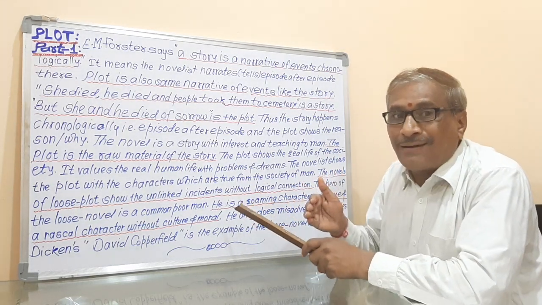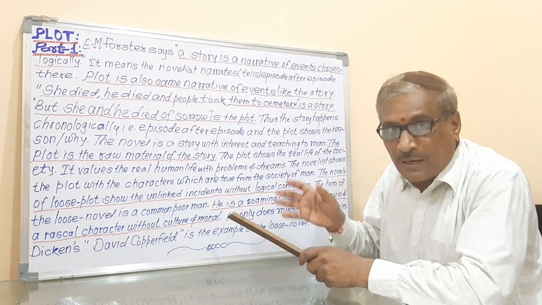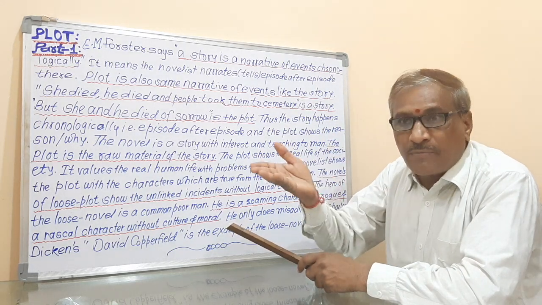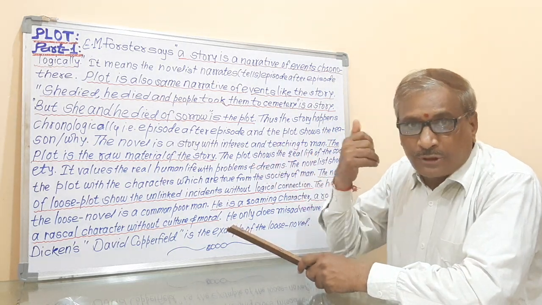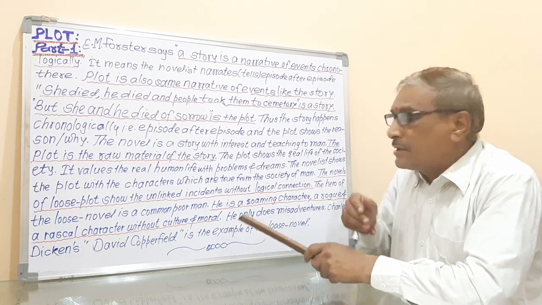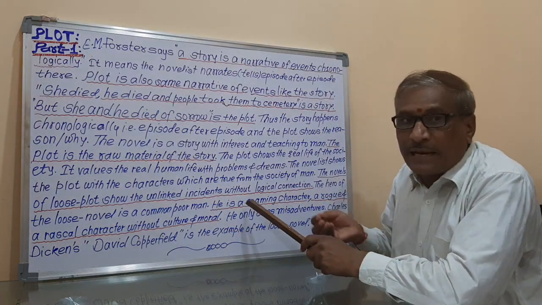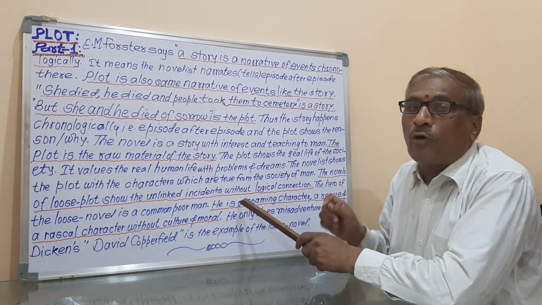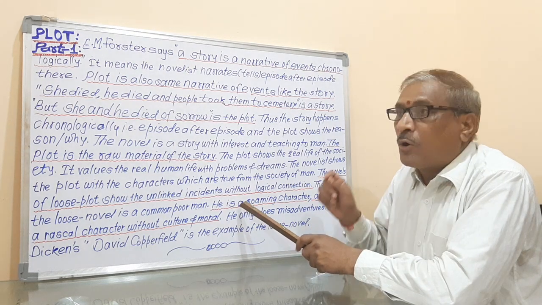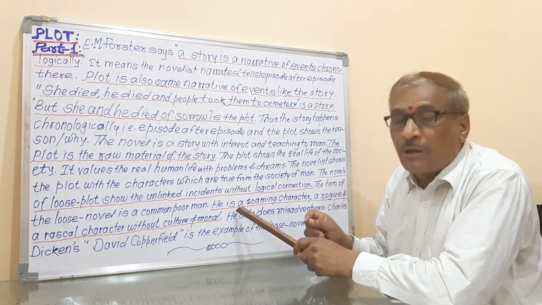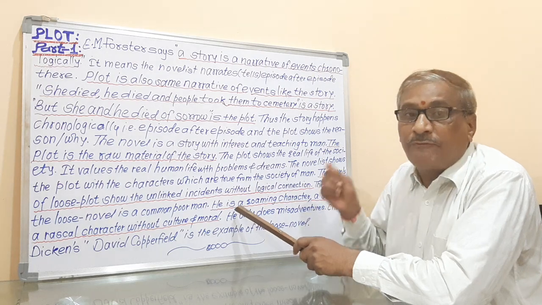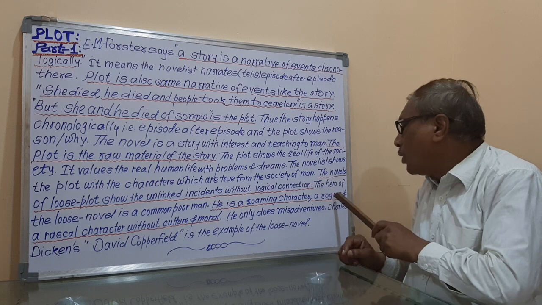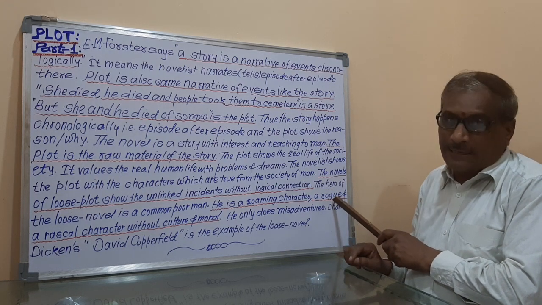It means that that character does very bad things in the journey, because that character wanders from one place to the second place, and while journeying like this, the character steals something, does some bad activities, and that's why this character cannot be the real character, or I will say the ideal character, the cultured character, the civilized character. And that's why he is a roaming character, a rogue. That character is called a rogue character.